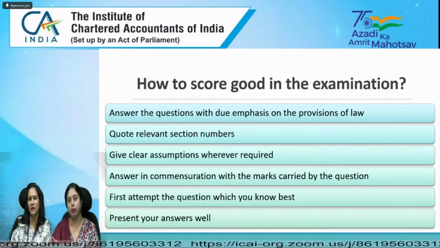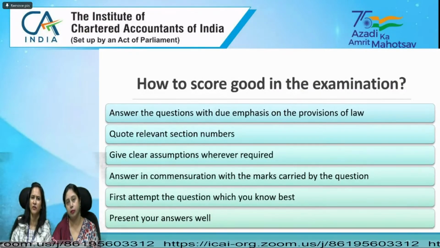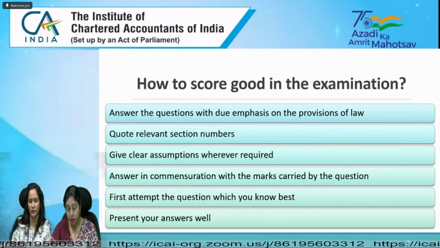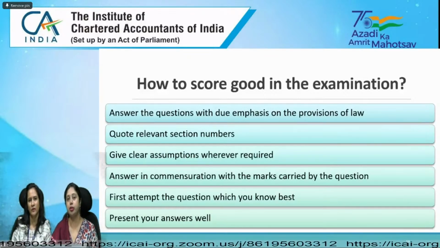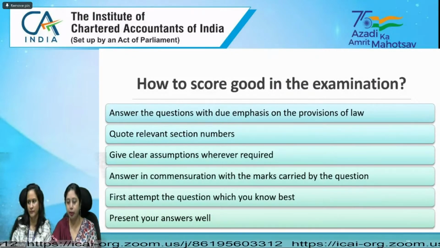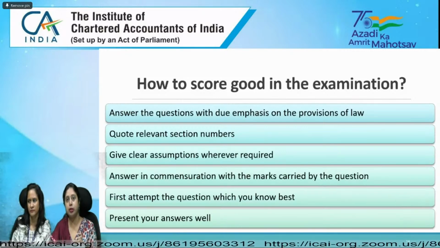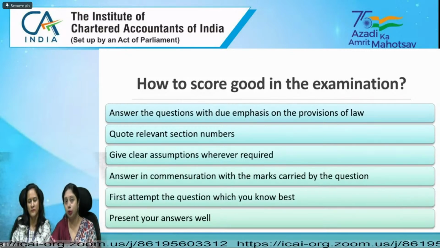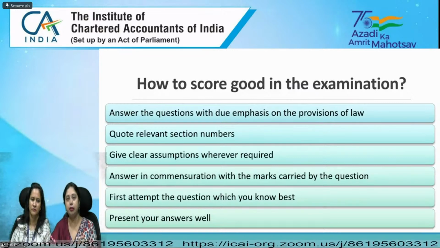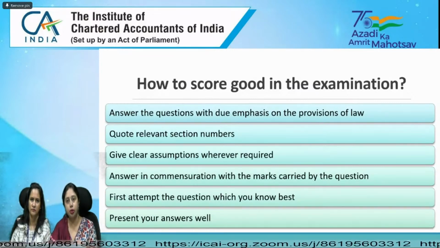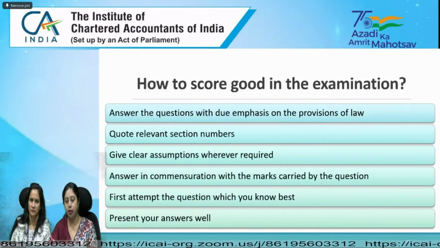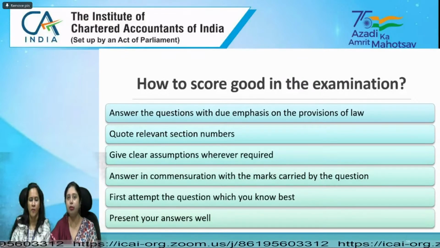For example, if the price of a commodity is given, we don't know whether a subsidy has already been given effect to in that price. The information is not clear, there is some ambiguity in the question, and you're not able to proceed without it. So instead of getting stuck at that point, what you should do is take an assumption where both assumptions are on equal footing. Take either of them, clearly state in your answer that you are taking this assumption and answering on this particular assumption, and then start writing the answer. This way, you will save your time and you will not get stuck at some point. You will be able to solve the question in that manner.